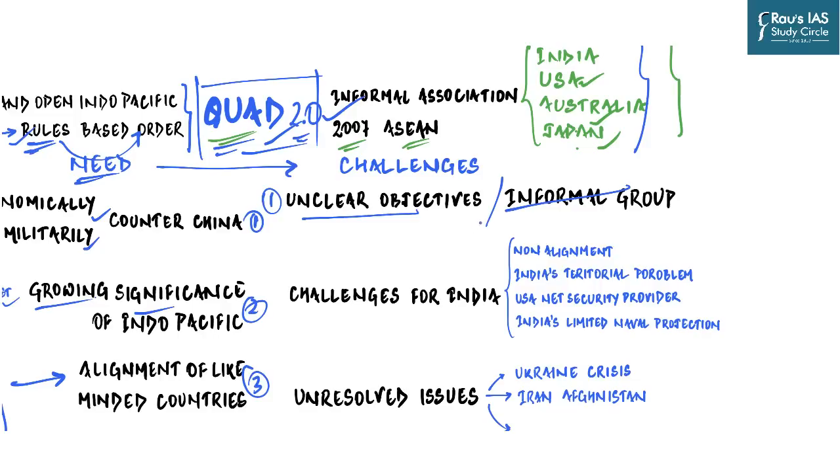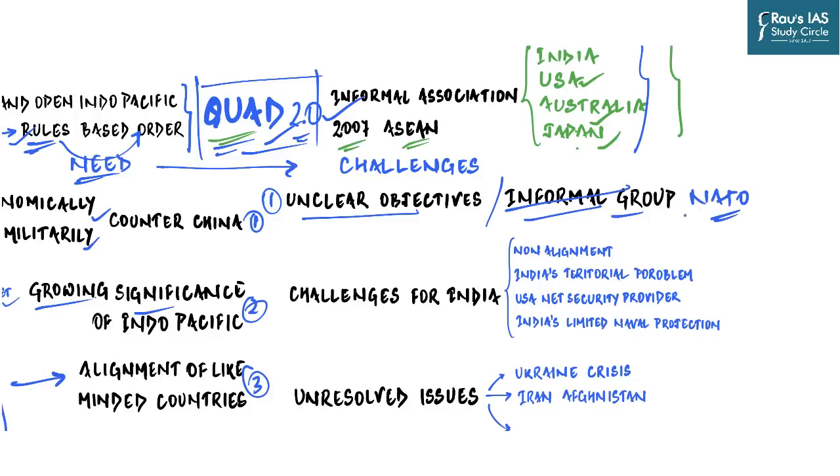Apart from this, one of the important challenges which Quad faces is that it is an informal group. There is no secretariat, there are no rules, there is no criteria for membership, and it is just like a meeting place for 4 like-minded countries. And so it cannot be compared with a strong organization like NATO.